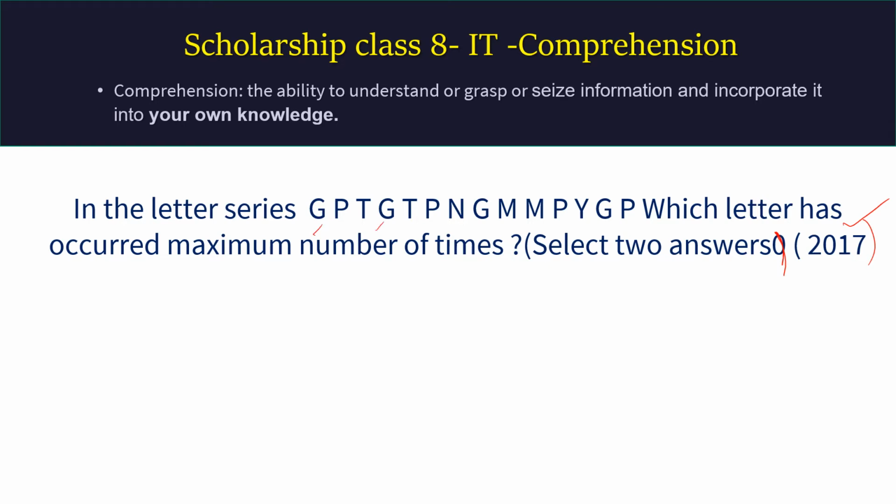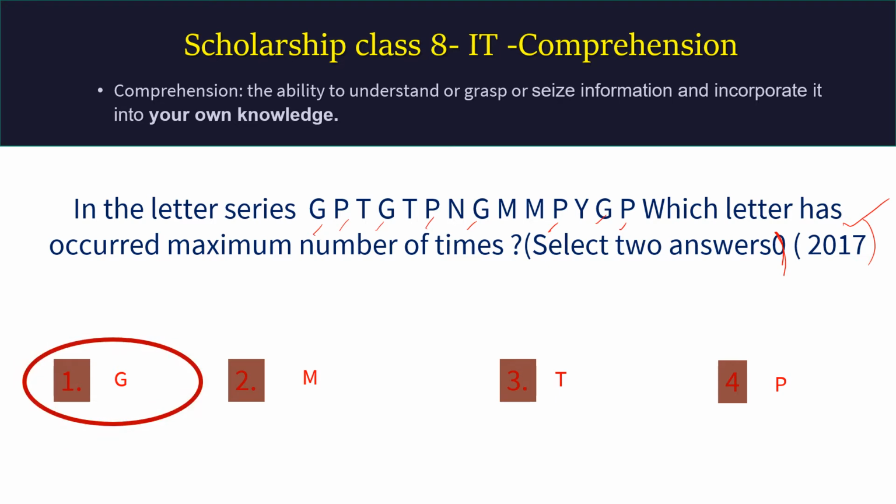G 1 2 3 4, P 1 2 3 4. So we will see what the options are. Only the options we have to check. G is given. M we have to check, only 2 are there. T we have to check, only 2 are there. P is 4, G is 4. So there are 2 answers, G 4 times as well as P 4 times.